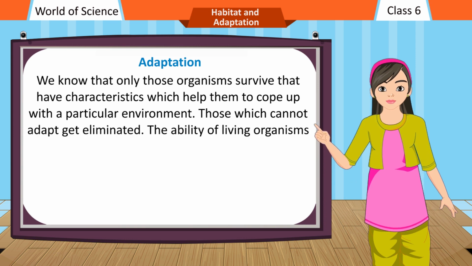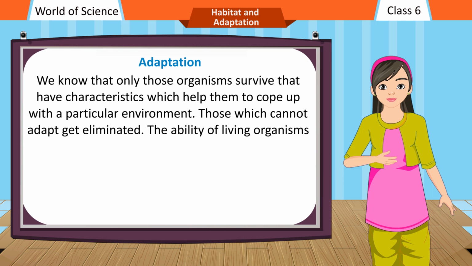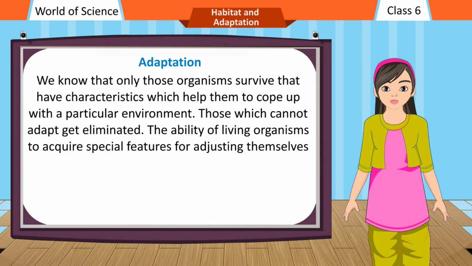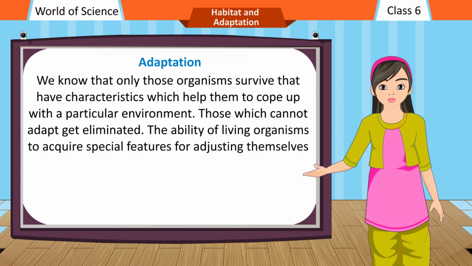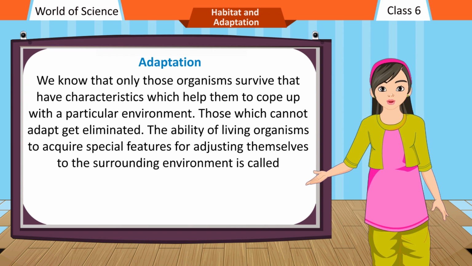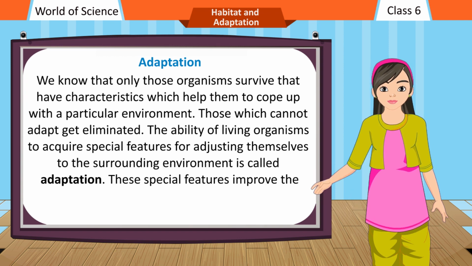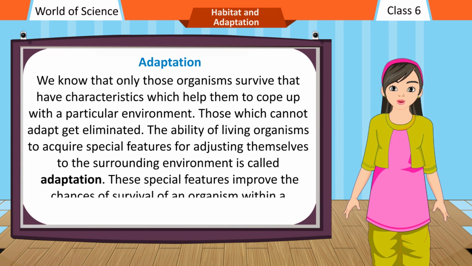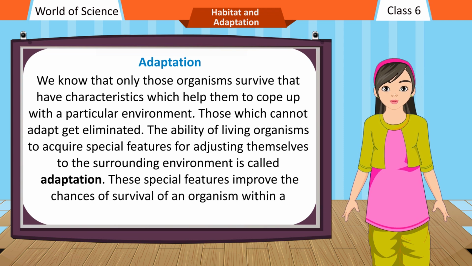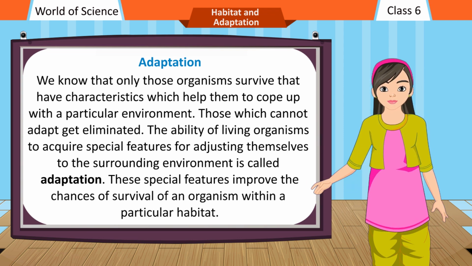Those which cannot adapt get eliminated. The ability of living organisms to acquire special features for adjusting themselves to the surrounding environment is called adaptation. These special features improve the chances of survival of an organism within a particular habitat.